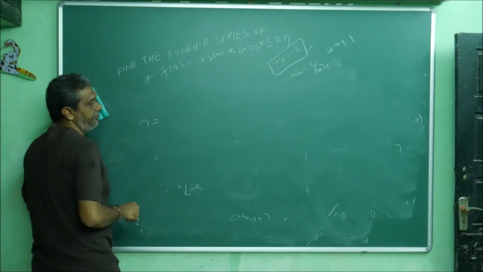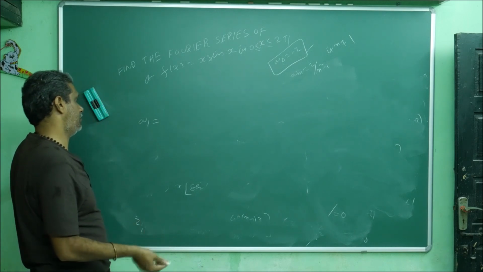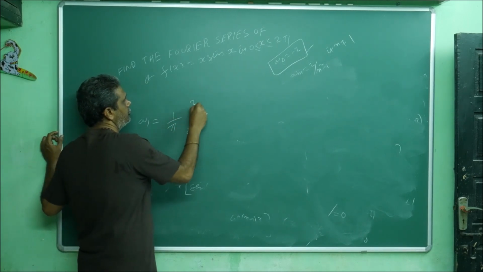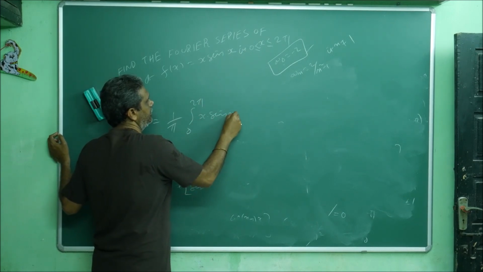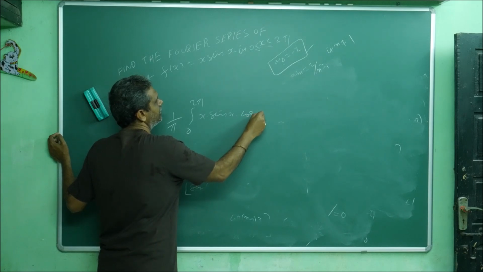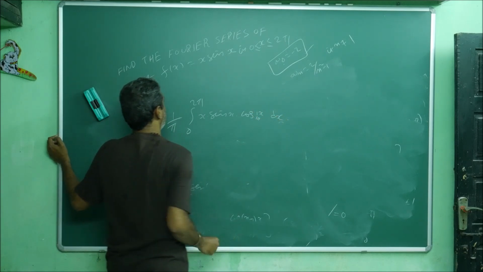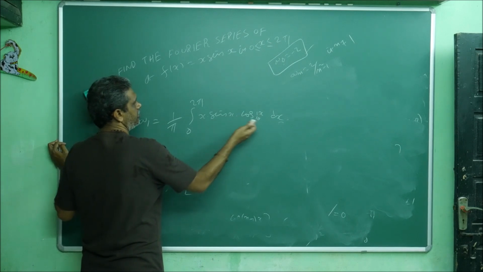a_n means f of x into cos nx, a3 means cos 3x, a1 means cos x. So 1 by pi, 0 to 2 pi, f of x is x sin x into cos 1x dx. Just take a, write for understanding, cos x dx. How can you write sin x cos x? It means sin 2x by 2, since 2 sin a cos b is equal to sin 2x.